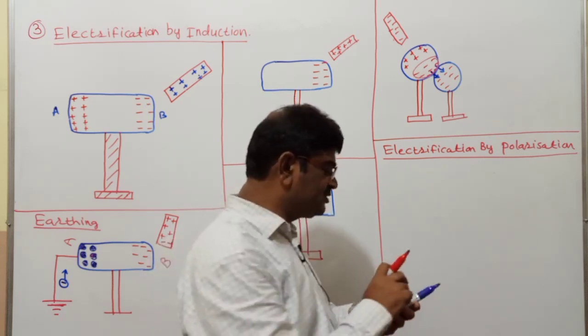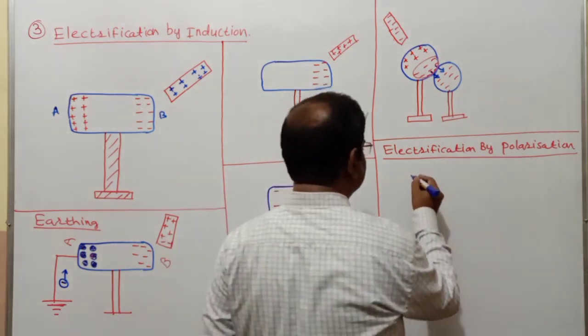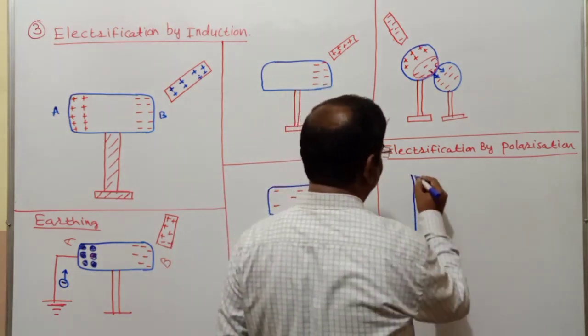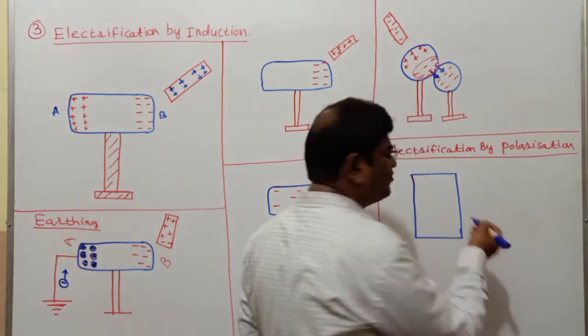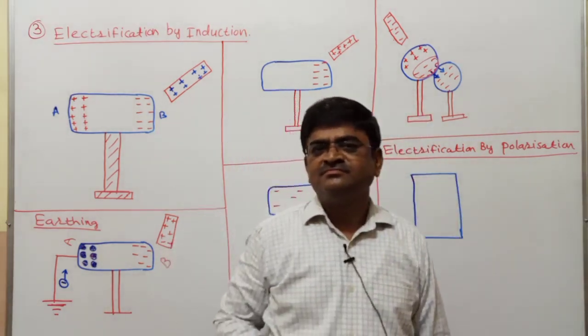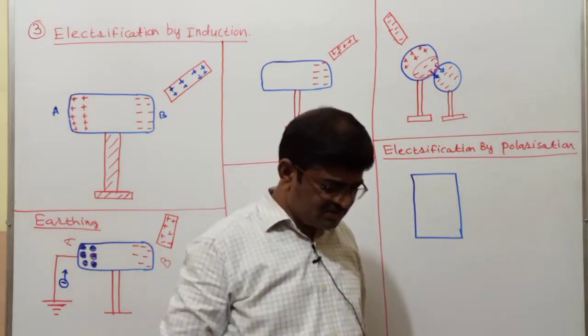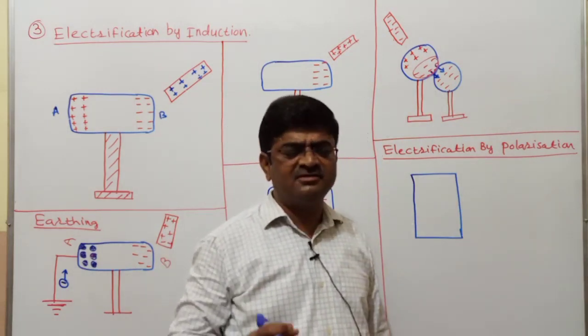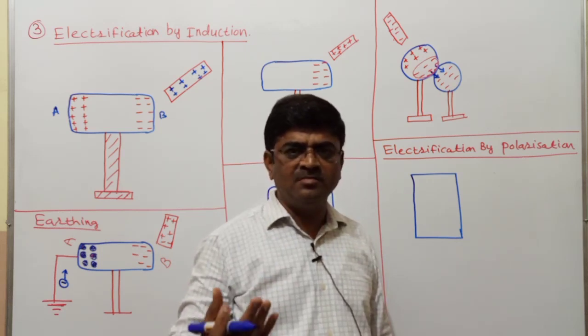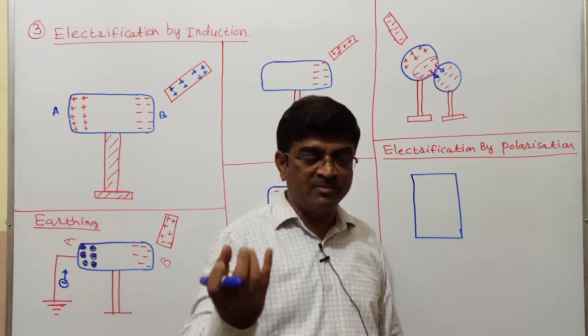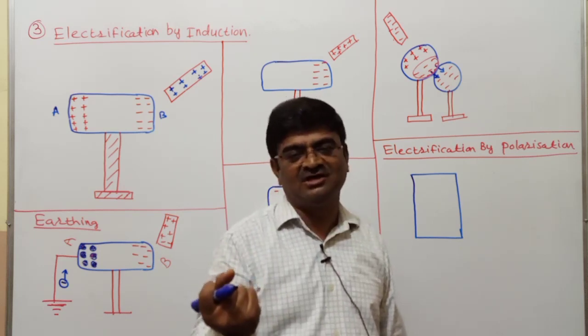So what is that? Let me show you here. Say I have got this insulator body made up of atoms and molecules, and I think you might have studied types of molecules from the perspective of their electric nature.